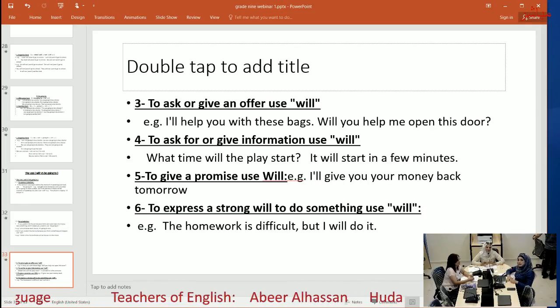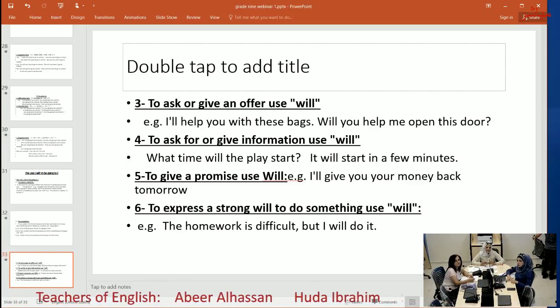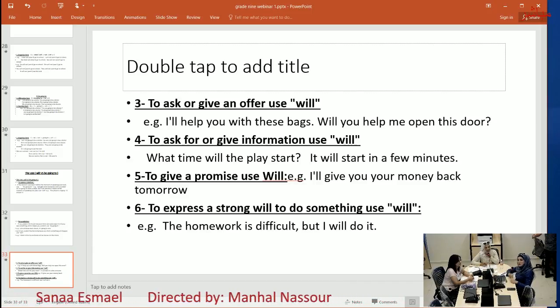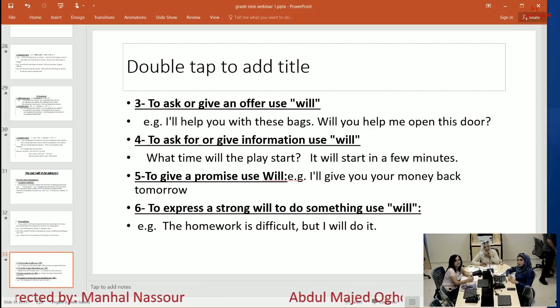Number four, to ask for or give information, we use will. For example, what time will the play start? It will start in a few minutes. This is a piece of information. I give it to the person who asked me.